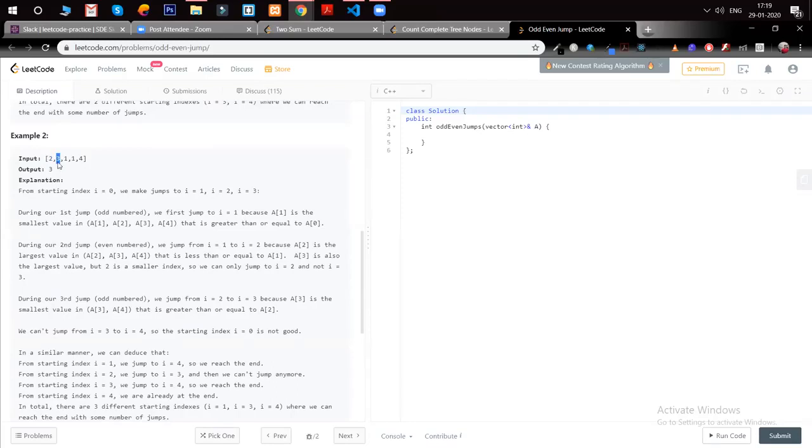Then for the even jump, I have to look for the numbers which are less than or equal to 3. So we got 1, and again the jump will be an odd jump. So we have to look for the number which is greater than or equal to 1. Okay, we reached here. Again, we have to look for the numbers which are less than or equal to 1. We have got no numbers over there, so it's not possible. It's not a good index.